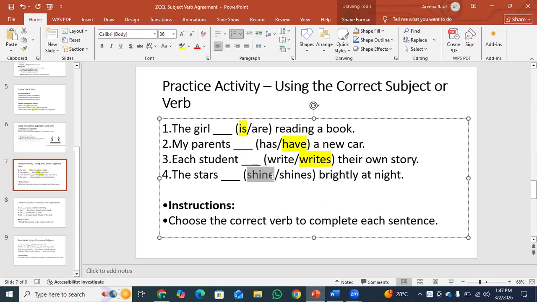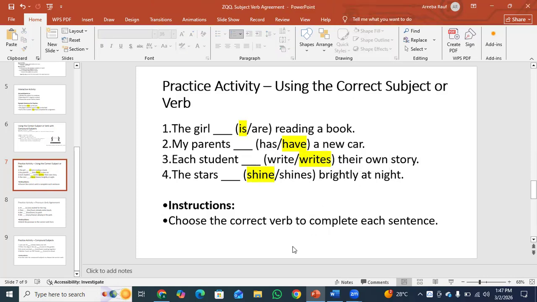The stars shine brightly at night. Reason: stars is a plural subject, so the plural verb "shine" is used. Okay, so let's discuss the next activity.